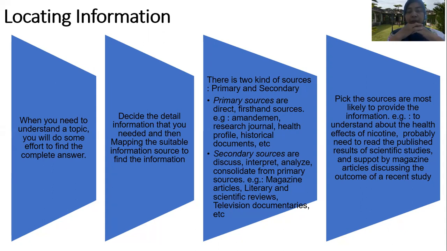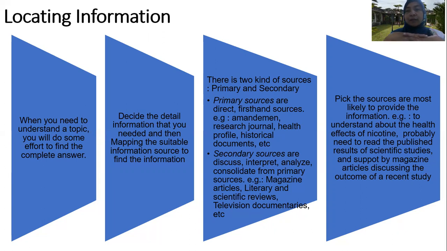But when I need to find information on how nicotine affects, or maybe the pathophysiology of how nicotine can disturb our health, I will try to read it from a book, not from a research journal, because I need the explanation.